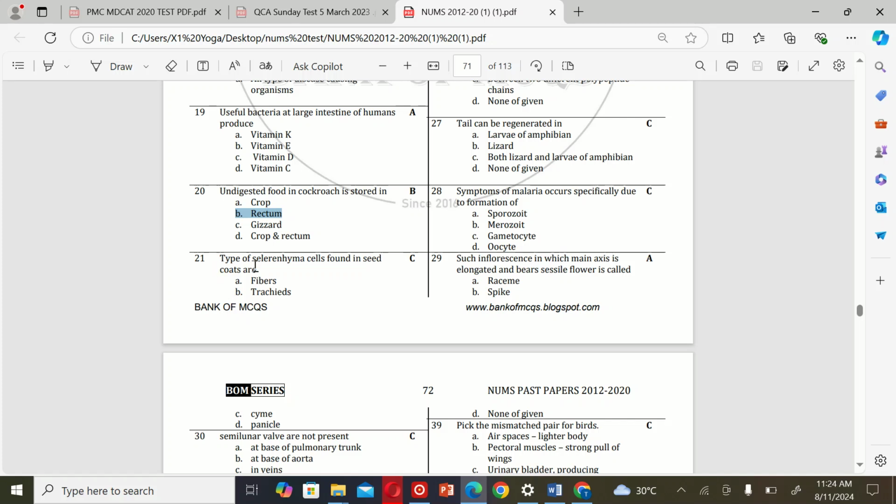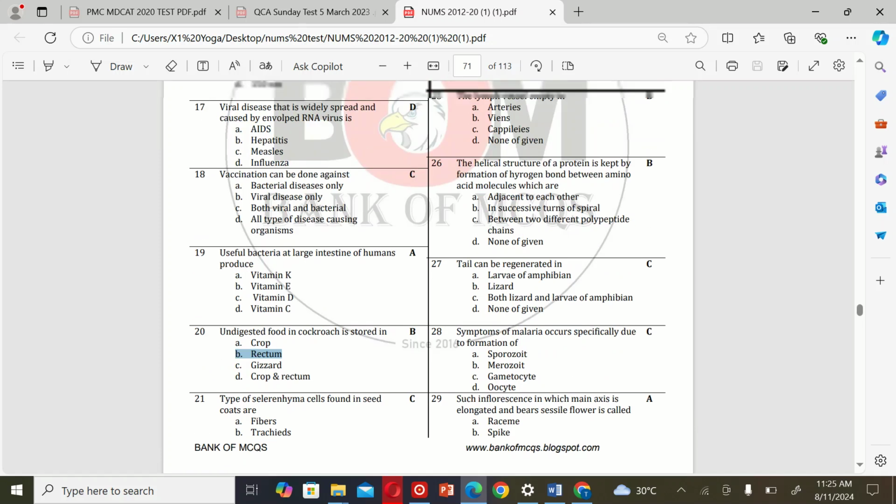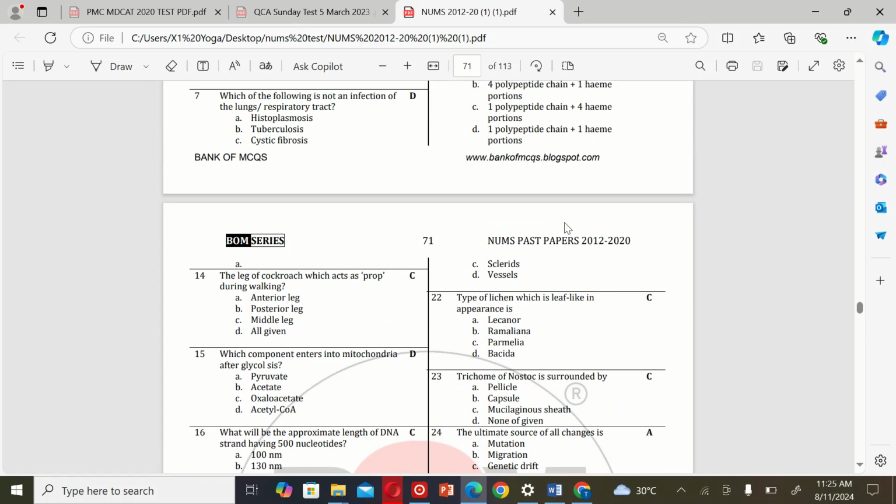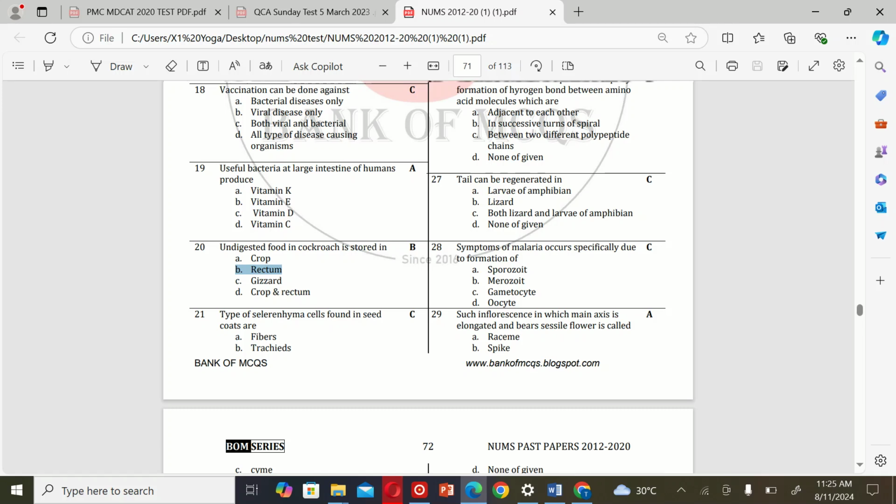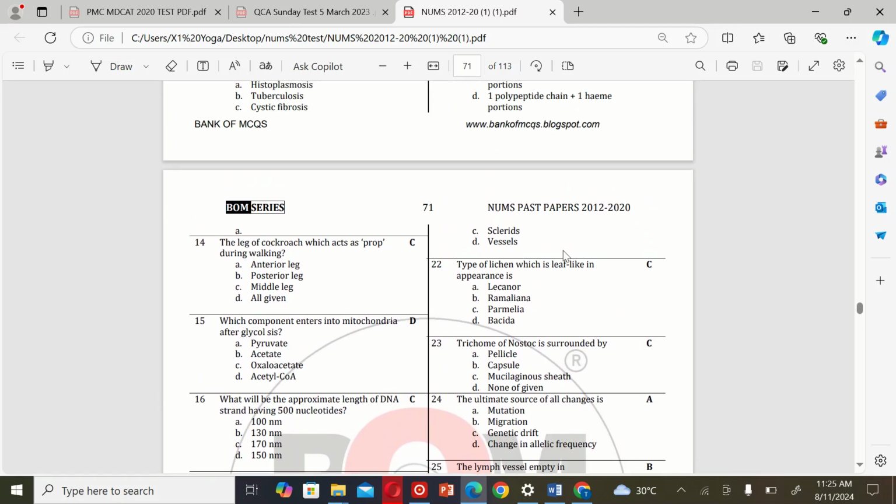The next MCQ is: type of sclerenchyma cells found in seed coats are A. Fibrous, B. Tracheids, C. Sclerites, and D. Basal. So the correct option is C. Sclerites.